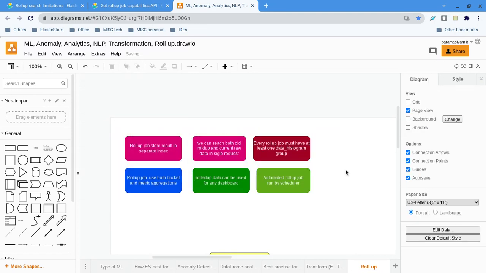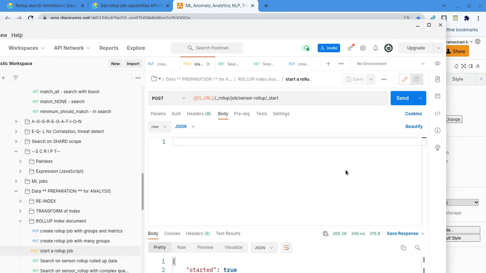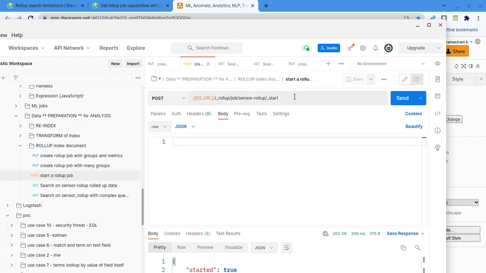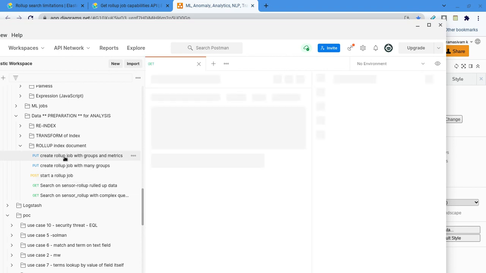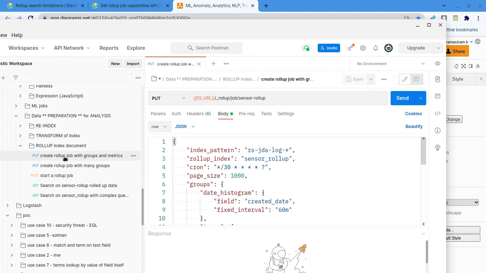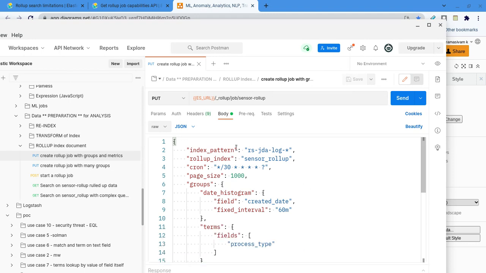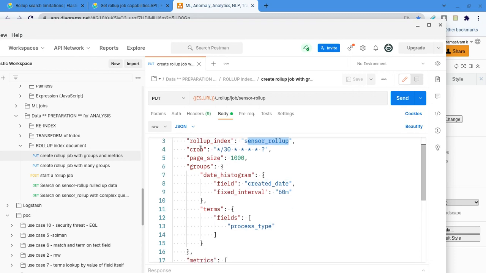Now I will go to my Postman and show some of the things. Let me close all the stuff. The first step is to create the job. Here we say which index pattern has to be used to search the data, then the output index, and how often it has to run, every 30 seconds here. Then the page size, where we pull 1000 documents.